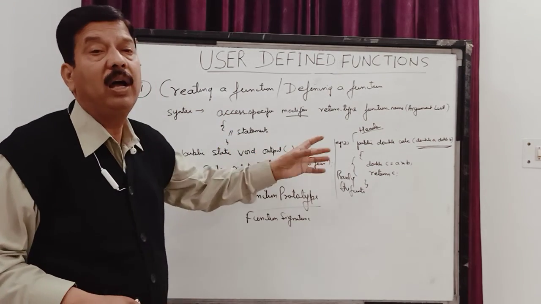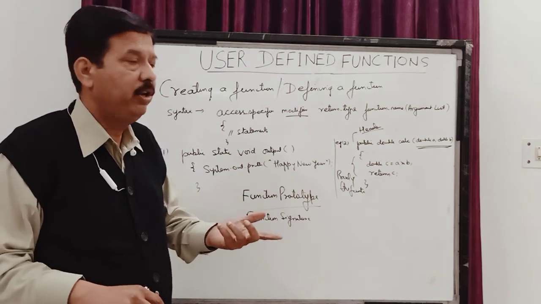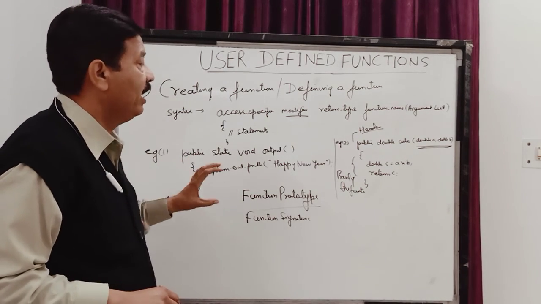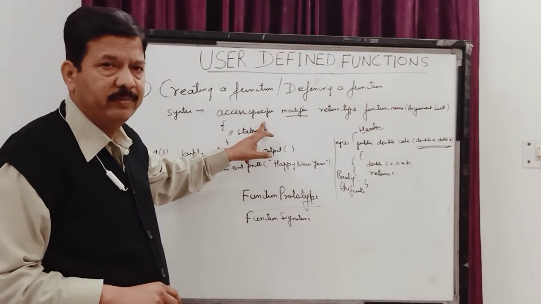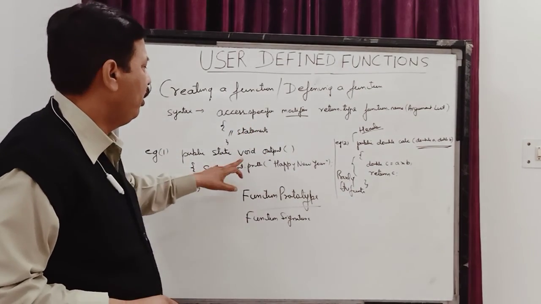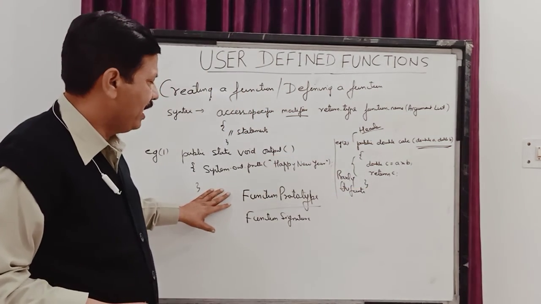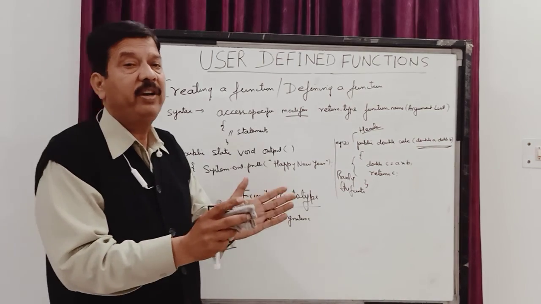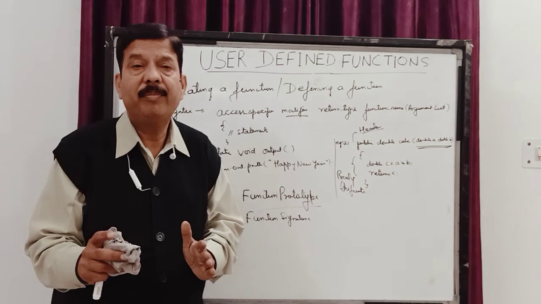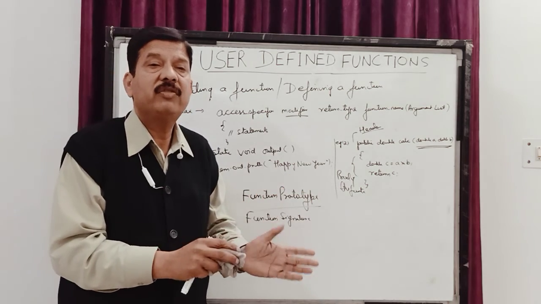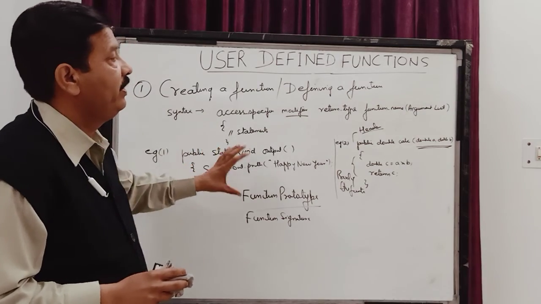Now we'll move on to the accessing part of it, which I will cover in my next video. But children, some important terms have come which are asked in the paper. Access specifiers are asked. Then the next thing is void. What is void? What is return? What is function prototype? What is function signature? What is the difference between a function and a constructor? What is a function? Give an example. What are library functions? What are user defined functions? You are asked these particular things.